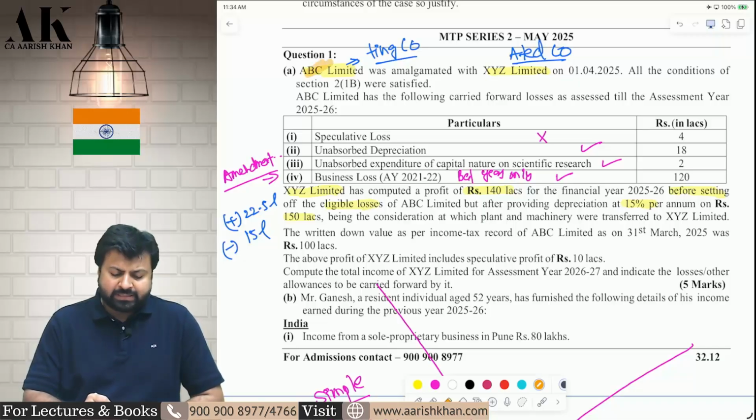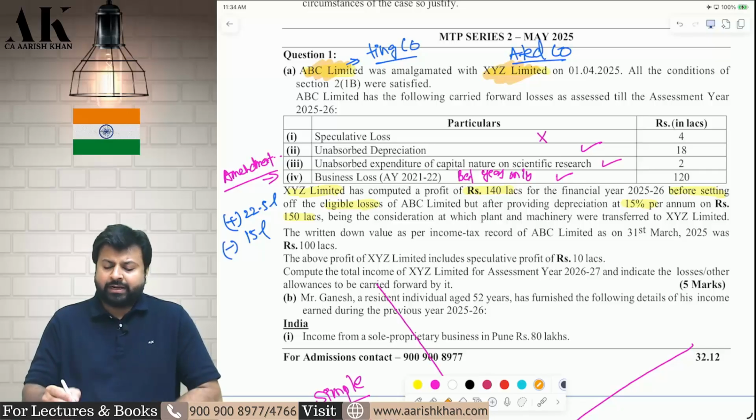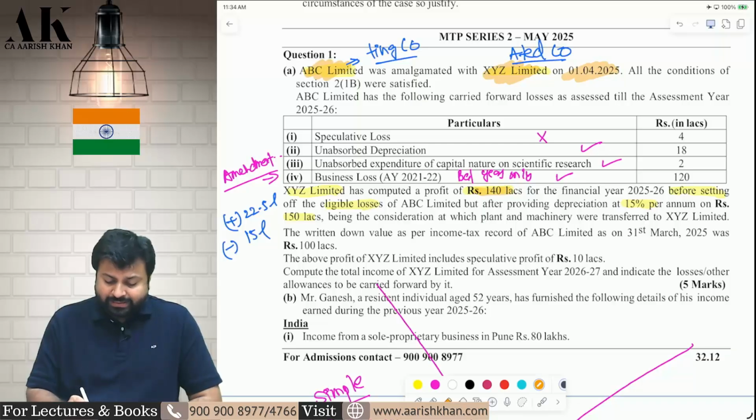There are two companies, ABC Limited is the amalgamating company and XYZ Limited is the amalgamated company. Both of them are getting amalgamated on 1st April 2025. Now the profit of XYZ, that is the amalgamated company, is 140 lakhs. Now they have done one mistake.